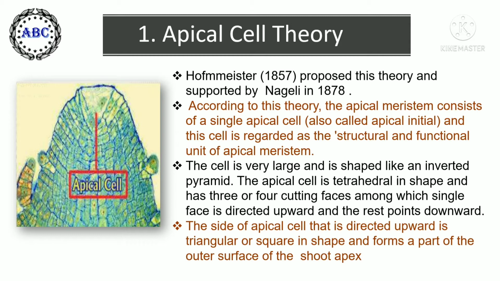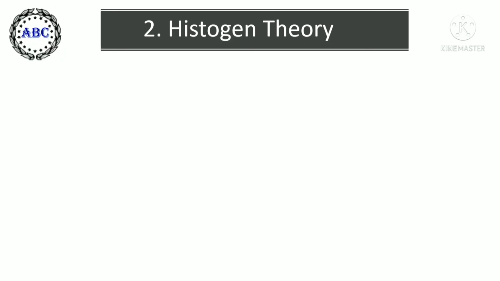It was accepted that structural development by a single apical cell is possible only in lower plants, and the same theory cannot be made applicable for the higher plants. And because of that, a second theory has been put forth, which is histogen theory. The second theory was put forth in the 19th century for the structural development in higher plants.